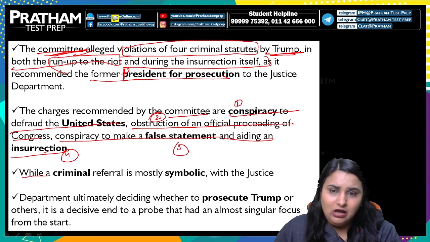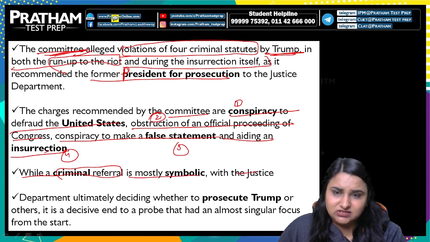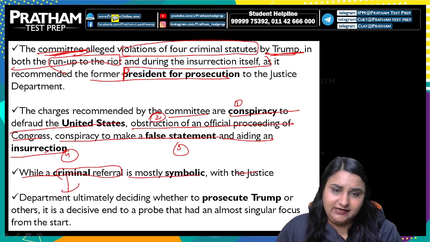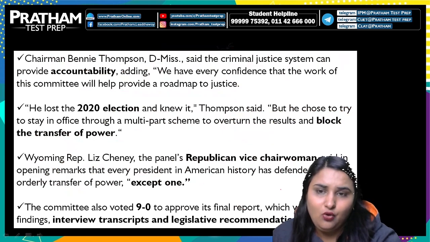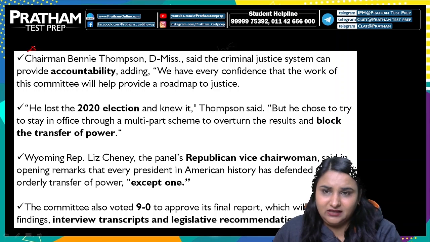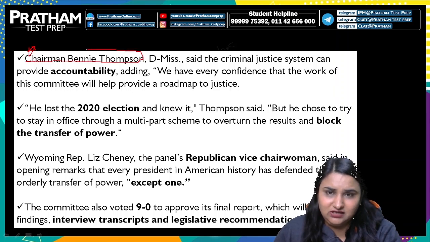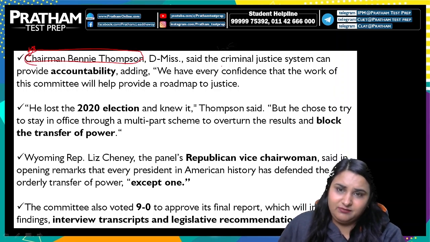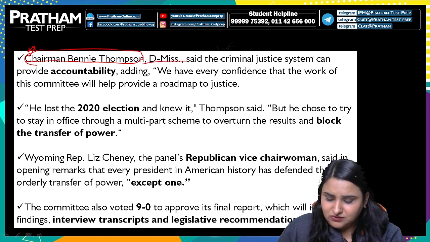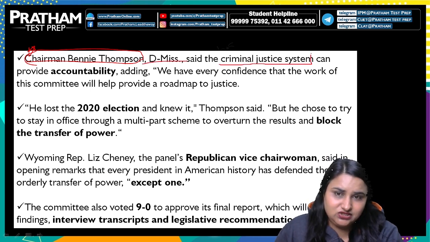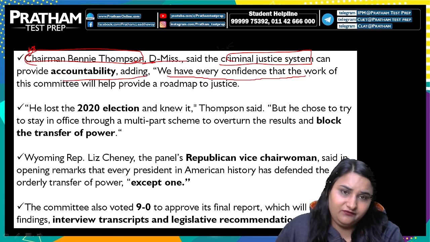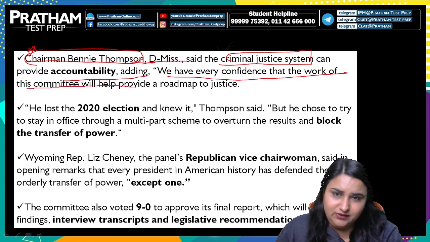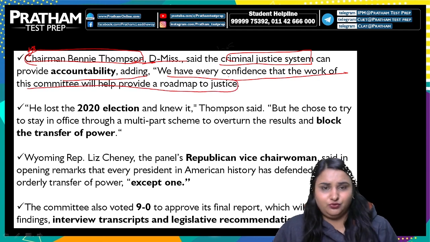And a criminal referral is mostly symbolic, with the Justice Department ultimately deciding whether to prosecute Trump or others associated with it. So अगर हम यहाँ पे बात करें चेयरमैन बेनी थॉम्सन की, उसने कहा है that the criminal justice system can provide accountability, adding, we have every confidence that the work of this committee will help provide a roadmap to justice.